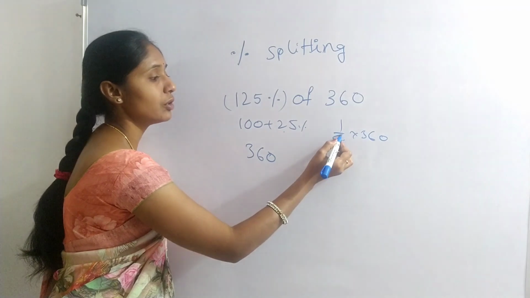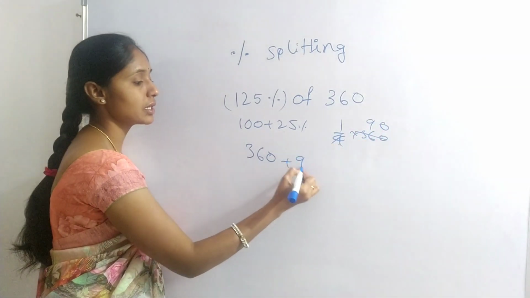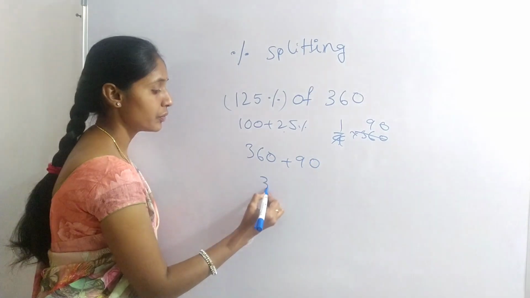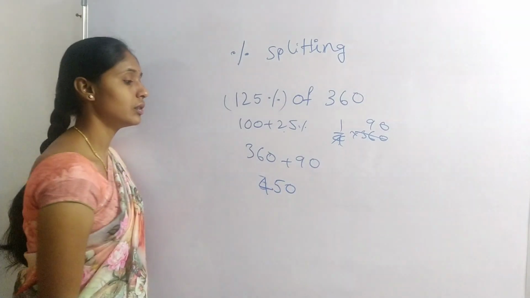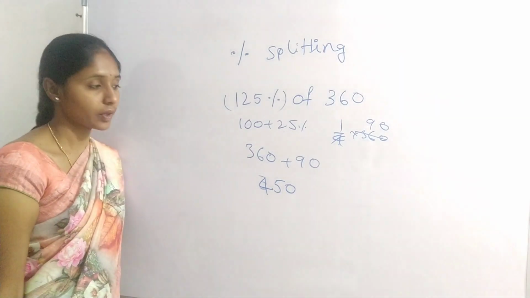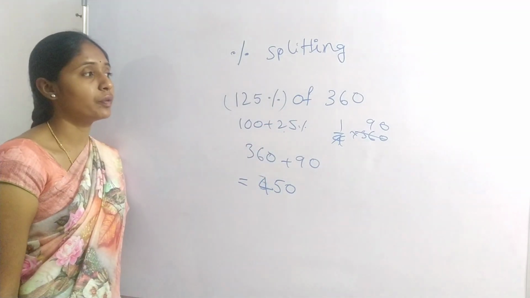No need to write, we can do mind calculation. 4 nines are 36, so 90. 360 plus 90, 450. 125% of 360 is 450.